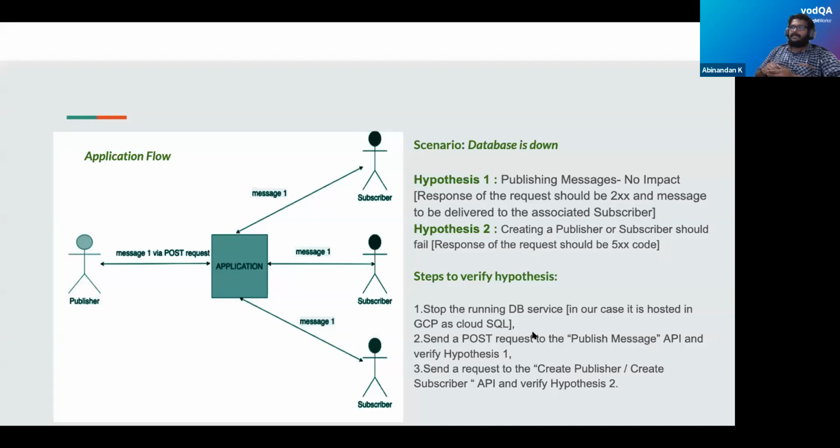Hence, we can stop the DB service and verify hypothesis 1 as well as hypothesis 2. Since it's a hypothesis, it is not the expected behavior, and the behavior may be a different one. It is important for us to test this scenario and see if the fault tolerance or disaster recovery mechanism works as expected.